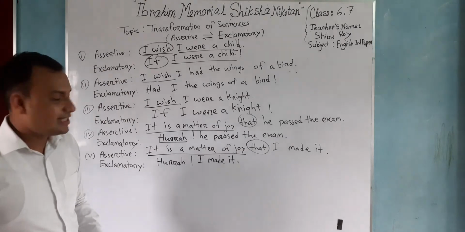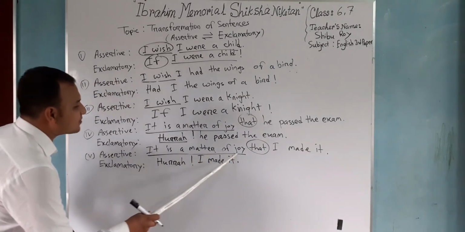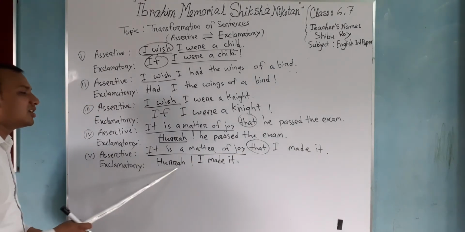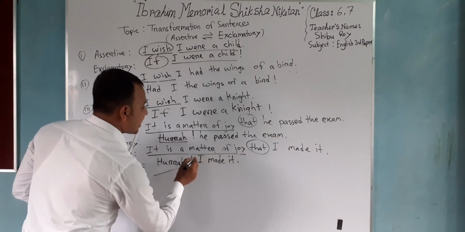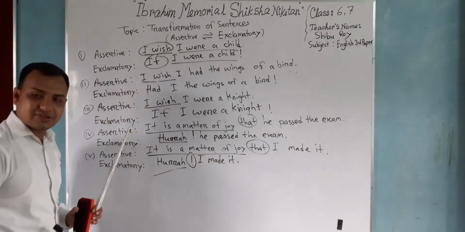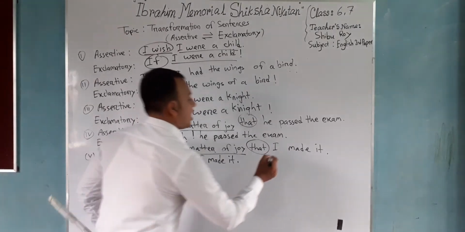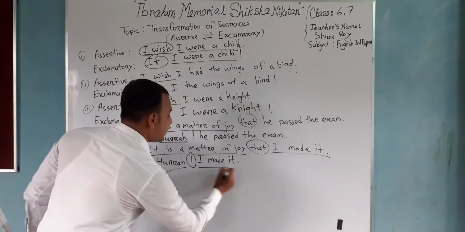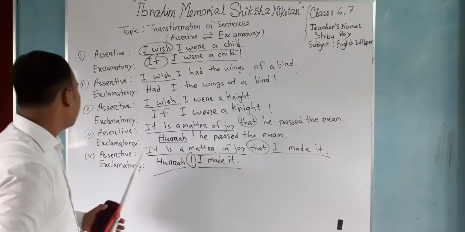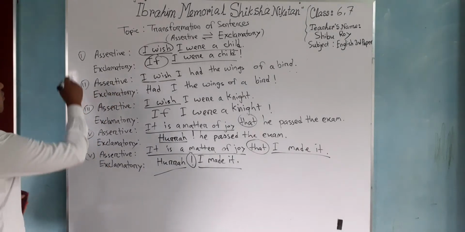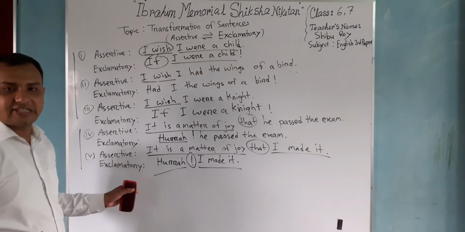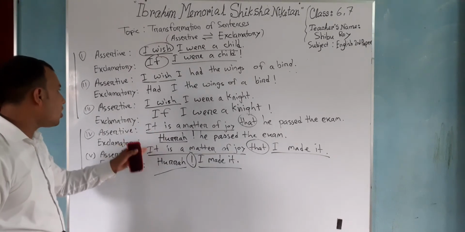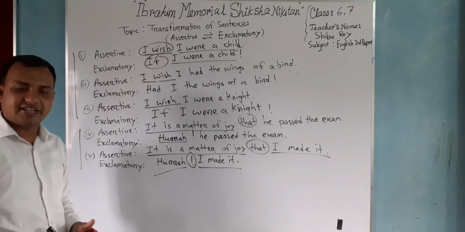I made it. In the place of it is a matter of joy, I just put the word hoorah. In the place of word that, I just put here the exclamation sign and the later part will remain same. I made it. Okay? In here you see that 1, 2, 3 is same and 4, 5 is same. Same rules. Hope you understand it.